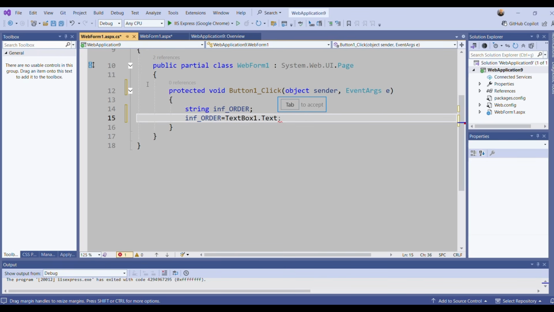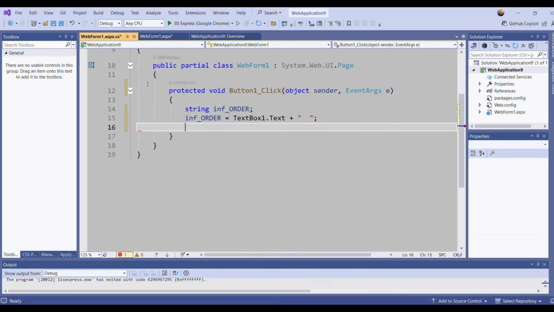Actually, I will use a single line in the listbox at the end, and I will display the order. So I will not have only the customer name. I will have other information, model, accessories, and so on. So I want to put some space between every piece of information. And here I will say plus, and I will put some space here, let's say 2 spaces. Then what about the next info?